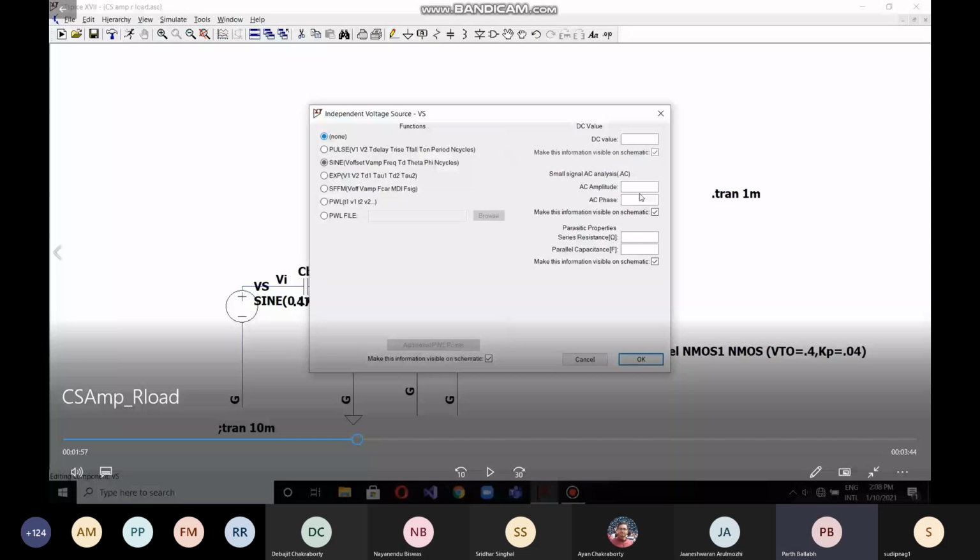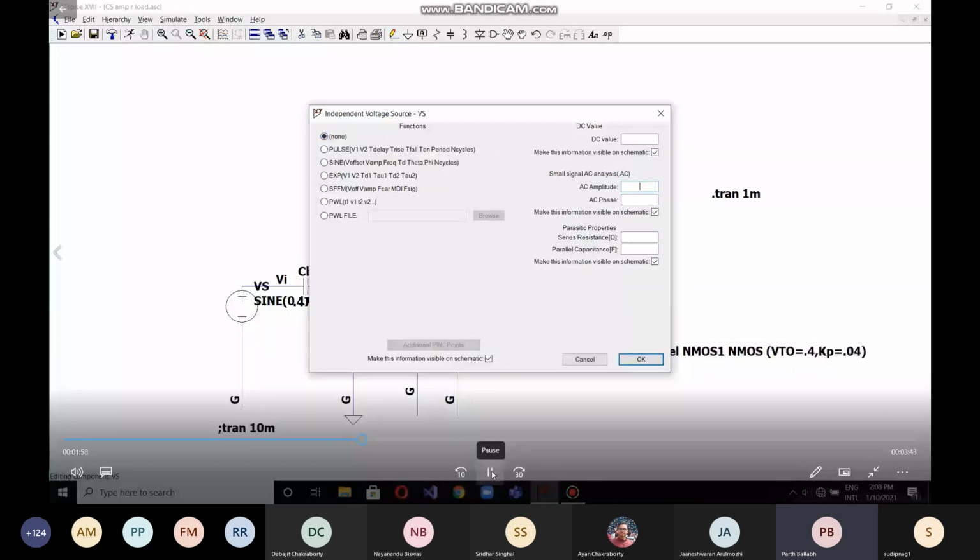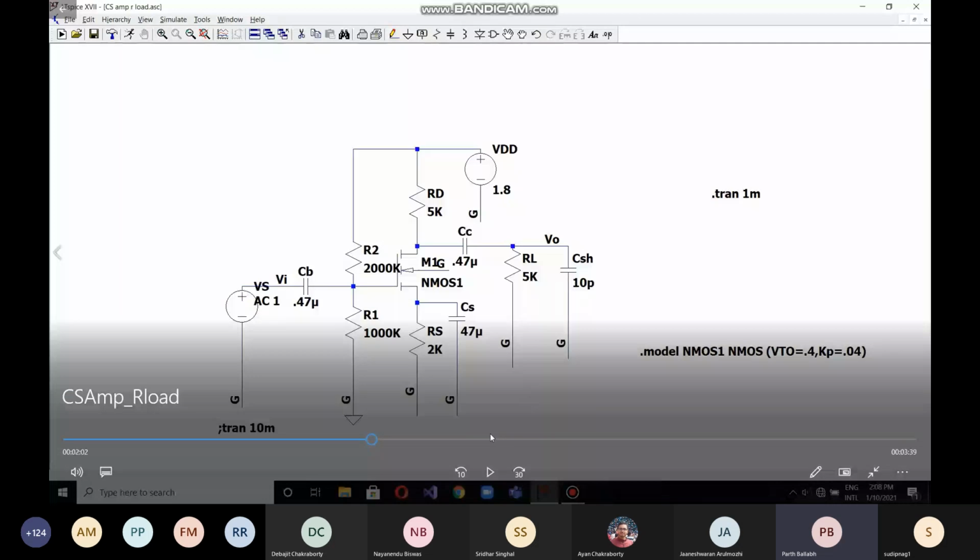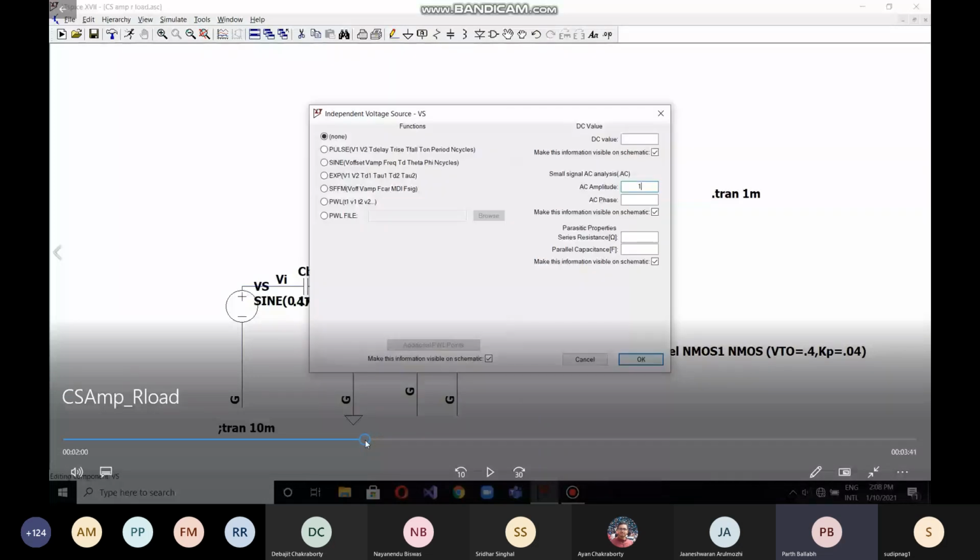Sir, have you stopped the video? So in the source, I'll change it to none and put AC amplitude as 1. And then for AC analysis, I'll have to edit the simulation command also. That you will see when we forward the video.